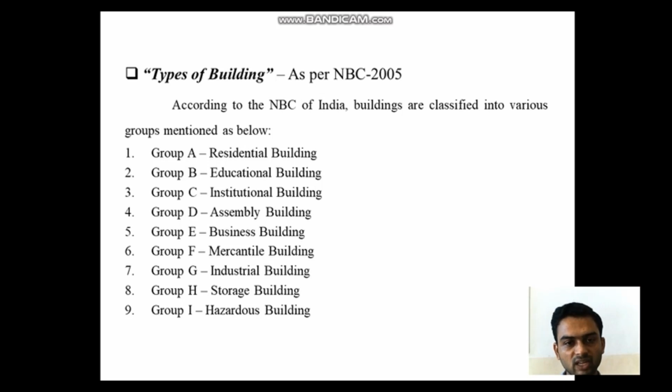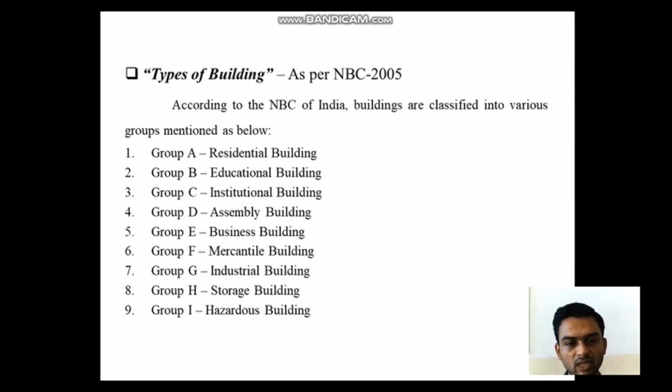Second group is group B, that is educational building. Examples of this educational building is schools and college level buildings. Third one is group C, that is institutional building. These institutional buildings are nothing but penal institutions, custodial institutions or medical institutions. Next one, group D, that is assembly buildings. Assembly buildings are nothing but buildings where public generally gets assembled. For example, open theater, amphitheater, open auditorium, cinema theater, etc.